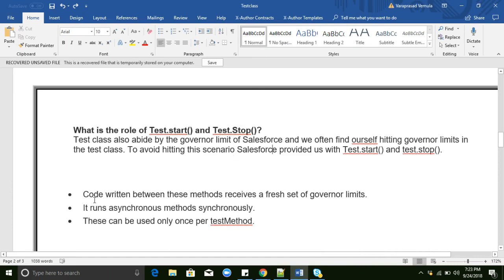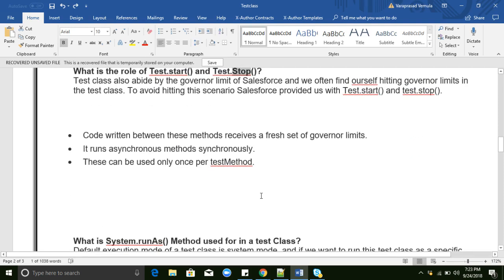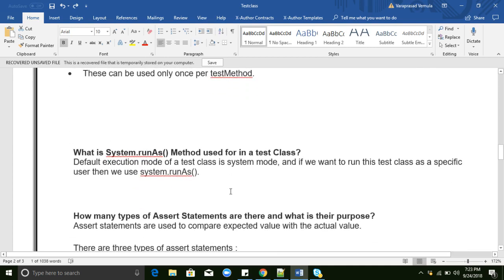So here you can see, it says the code will refresh governor limits, and it runs asynchronous methods synchronously. That is the reason we need to use startTest and stopTest. Asynchronous means like batch Apex, schedule Apex, future methods. All these methods run asynchronously. To run that code synchronously, we need to use the start and stop methods. These are all related to Salesforce test class interview questions. If they ask you anything related to Salesforce test classes, I am almost covering it here.